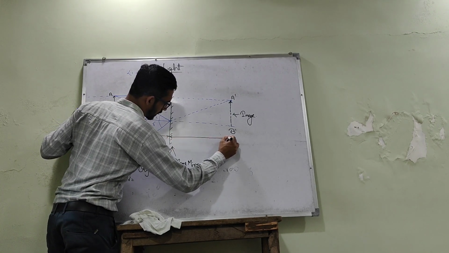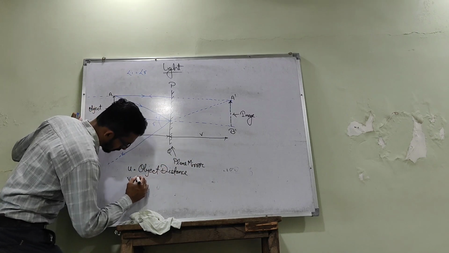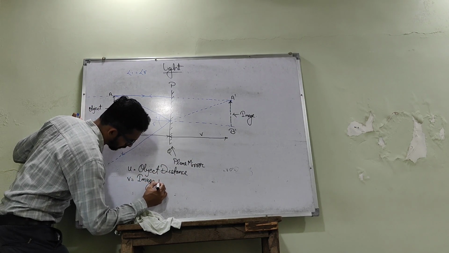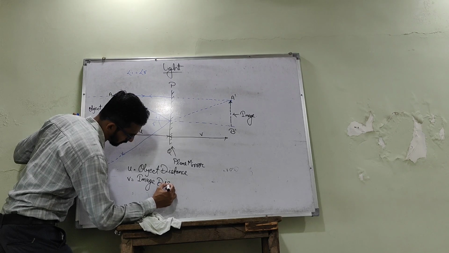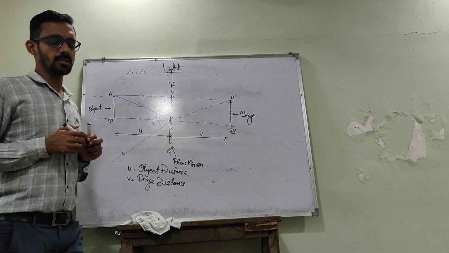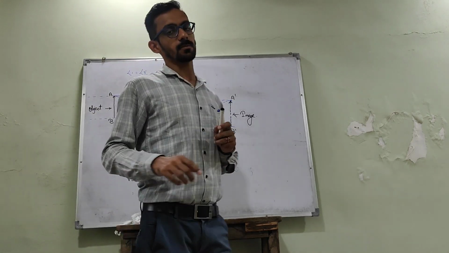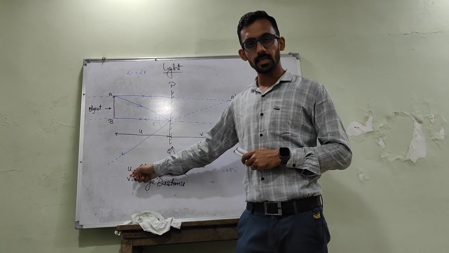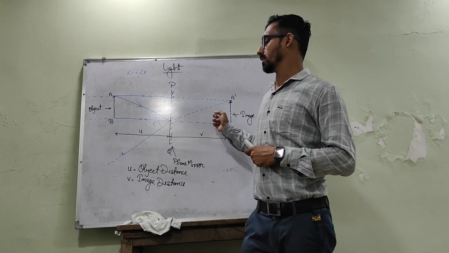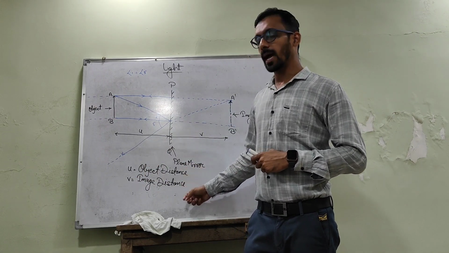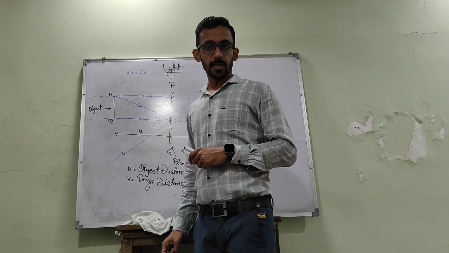It is the distance between image and mirror, which is known as image distance. The distance between object and mirror is known as object distance, denoted by small u. The distance between image and mirror is known as image distance, denoted by small v.